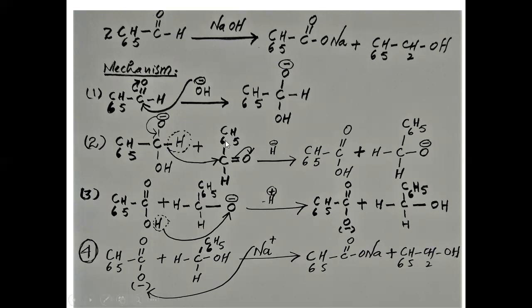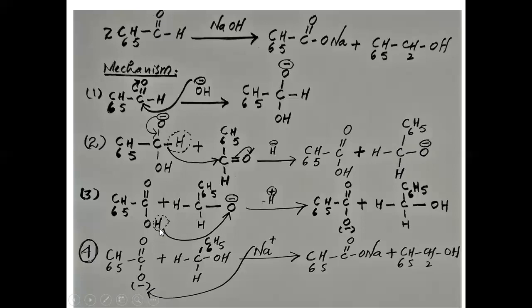This is the second molecule of benzaldehyde, C6H5, C double bond O and H. So this negative charge of oxygen will shift to form a double bond here, and this hydride ion will shift from this aldehyde molecule to the second molecule of aldehyde, and the double bond oxygen will be shifted to this oxygen, and this oxygen gets a negative charge. C6H5 C double bond O OH plus this carbon of the second molecule of benzaldehyde, C, H and C6H5, and this oxygen has a negative charge.